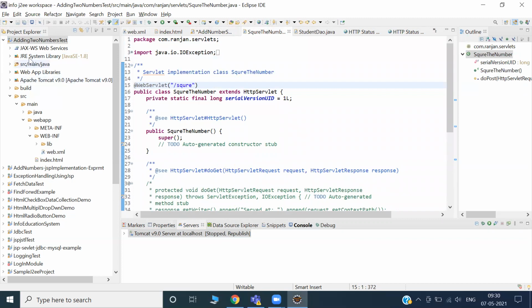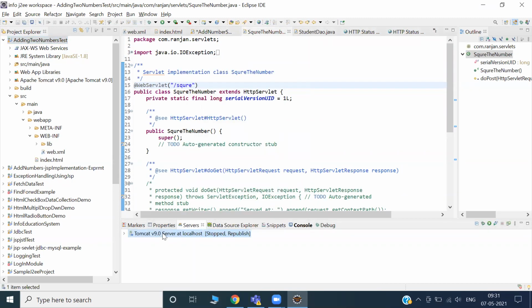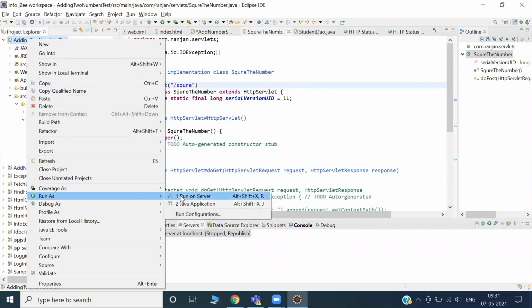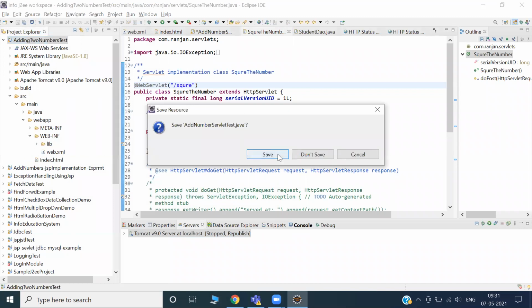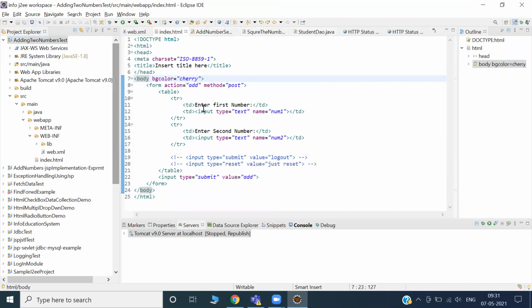Let's try once again. Stop. Okay, let me start from here. Just give me a moment. Control S. Okay, index, Control S. Web I won't touch.